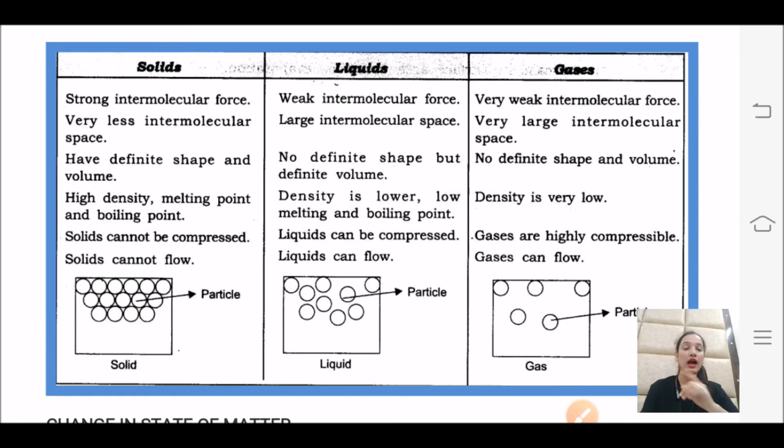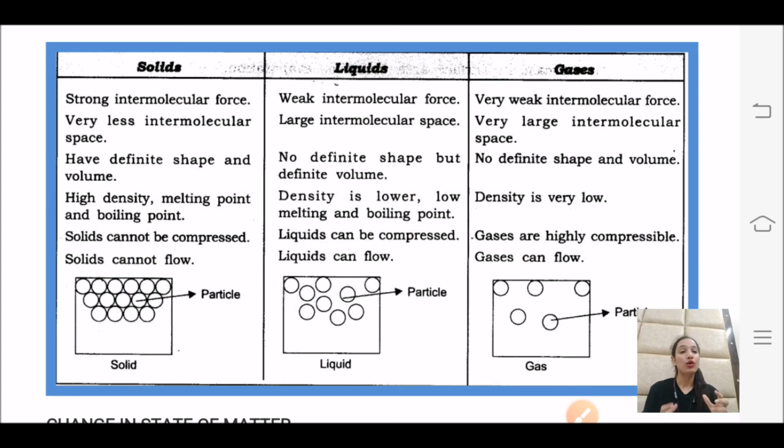Now next, it has a high melting point. So what does it mean? It is a strong intermolecular force of attraction, so you need higher energy to break that bond. The melting point and boiling point concept we will study in the next topic. So over here just consider melting point and boiling point as just breaking down the bonds. In solid the force of attraction is high, so you need more energy to overcome those forces. You have to give more energy to break those forces. Therefore the solid has high melting point and boiling point and also high density.